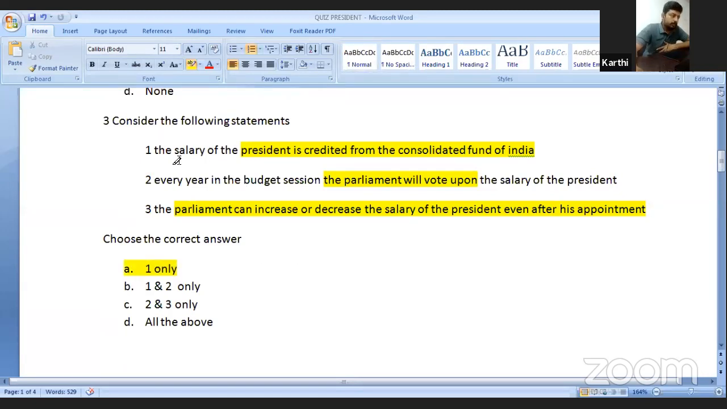It is credited from the Consolidated Fund of India. The parliament will not vote upon it, because it is charged to secure the independence of the president's office. That is, it is discussed but not voted by the parliament. The parliament can either increase or decrease the salary, but that is before the appointment. After the appointment, the salary cannot be decreased because it will be a disadvantage to him and his independence will be curtailed, so the parliament cannot decrease the salary after his appointment except in a financial emergency. So the third statement is also wrong. The option is one only.